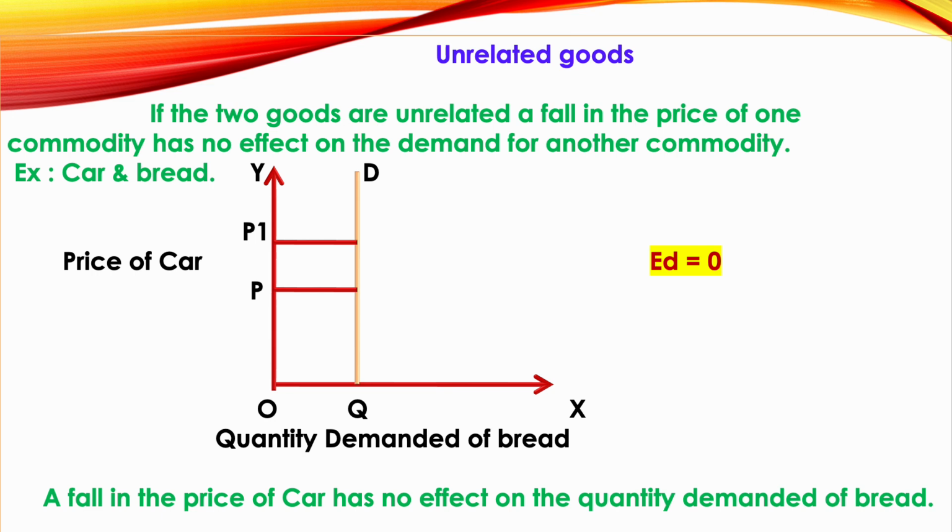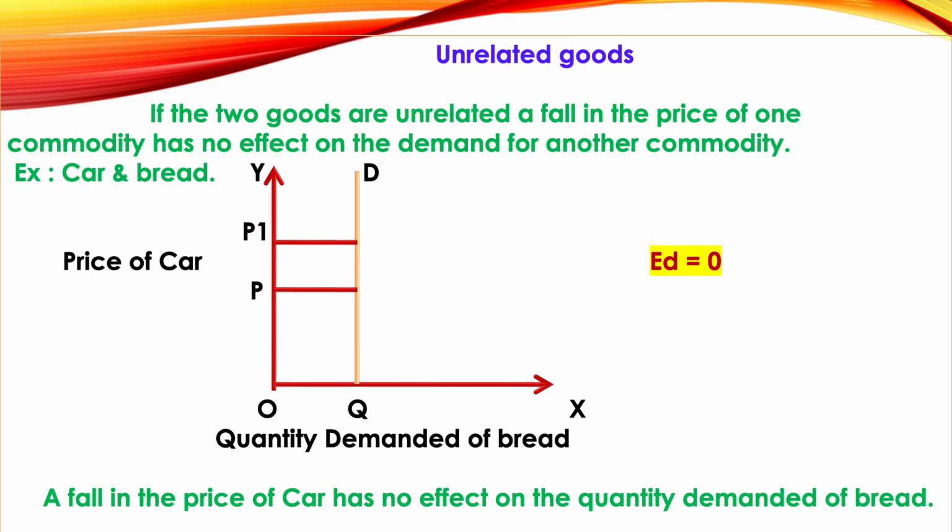So in the case of unrelated commodity, the demand curve will be a vertical line, which means that the elasticity of demand is 0. Okay, we'll see this with the help of a diagram, that is a graph. So on the y-axis price of car is mentioned, on the x-axis the quantity demanded of bread is mentioned. In this example I have taken car and bread. That means they don't have any relationship. Here if the price of car is OP, the quantity demanded of bread is OQ.